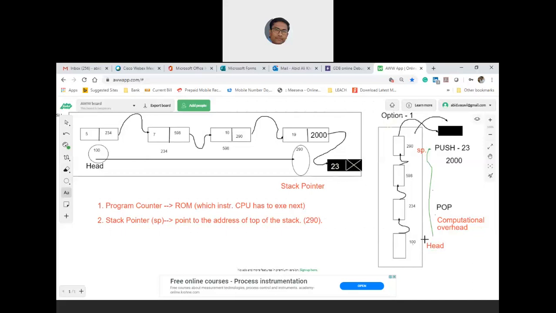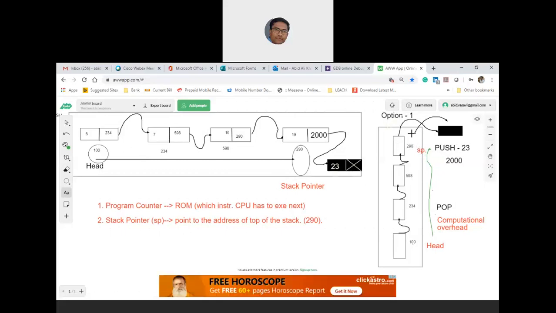That is fair enough. But as far as stack is concerned, I need the direct access to the top node. This is point number 1. Point number 2 is why this stack implementation using single linked list from head till the top of the stack, where top is pointing to the tail node, fails: you cannot predict the computational overhead that is likely to be